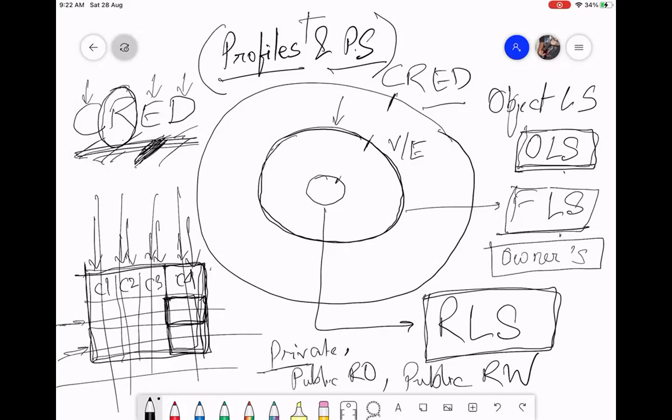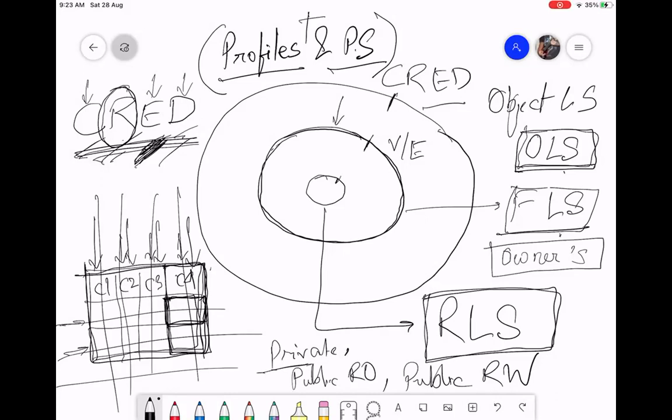The rest of the people cannot see. It is almost like that record is not even there. You will never know that there is a record like this if you are not the owner. Only the owner of that record will be able to see that record. Who is the owner, we will see in detail. Public read only is another setting which can be applied on record level security. If it is set to public read only, that means if you are not the owner of that record, you can see that record, but you cannot edit it. It is read only for you.